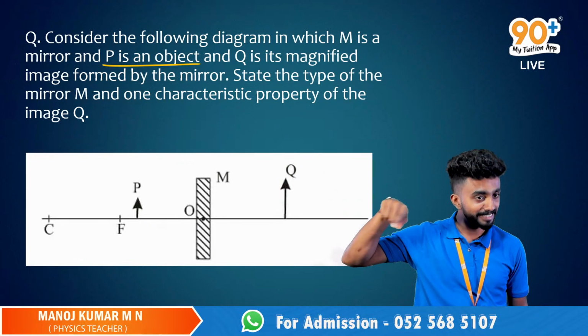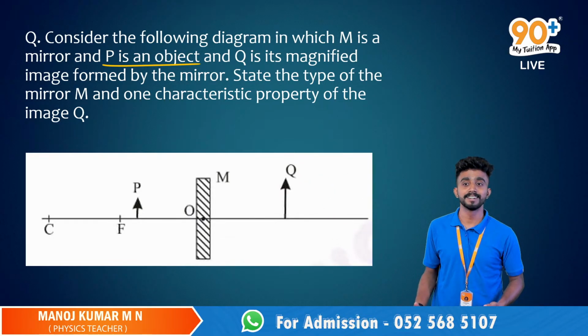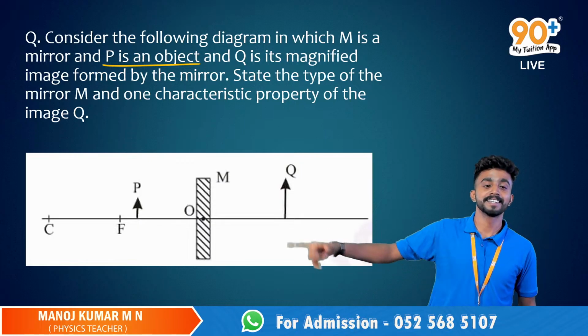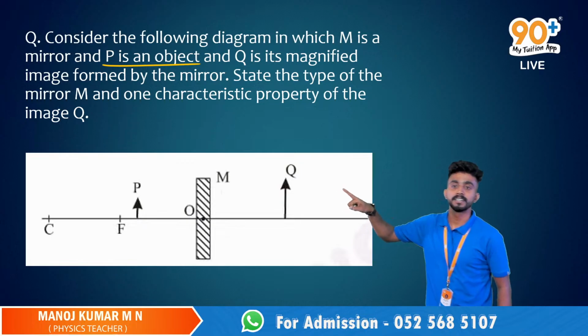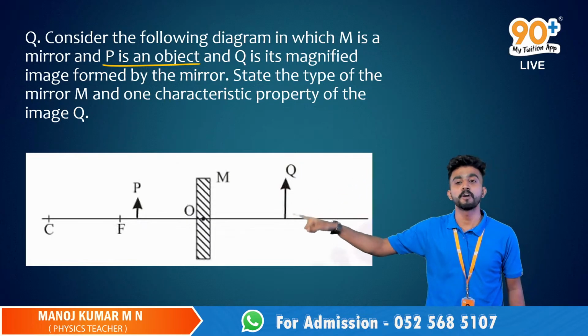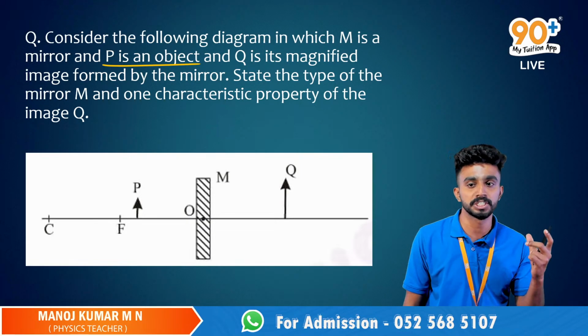Sir, then the image will be formed behind the mirror. What about its size? Will it be smaller or enlarged?